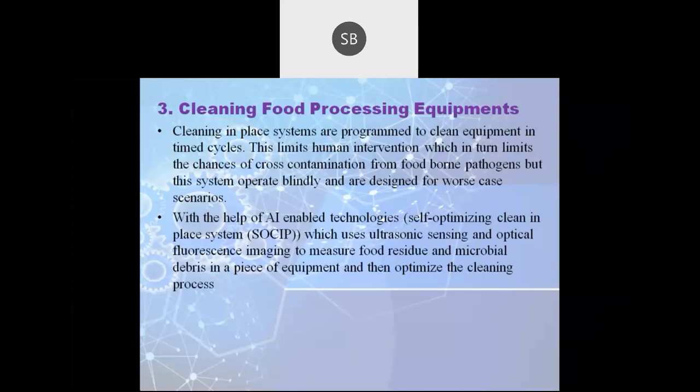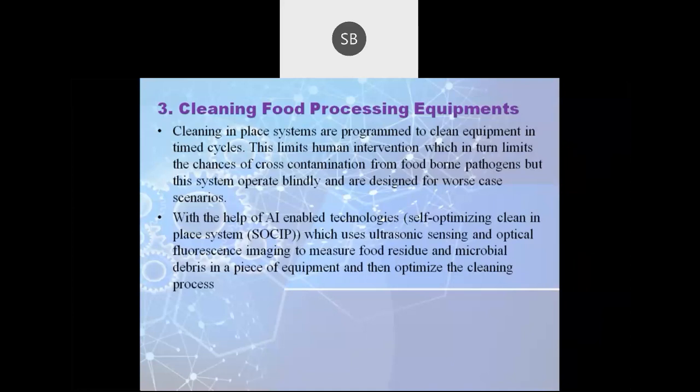How does artificial intelligence help with self-optimizing cleaning in place? It uses a technology known as SOCIP, that is, self-optimizing clean-in-place system, which consists of an ultrasonic sensing device and optical fluorescent imaging that measures food residues and microbial contamination or microbial derivatives in equipment, and that helps in the cleaning process.